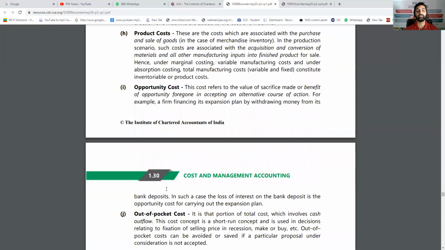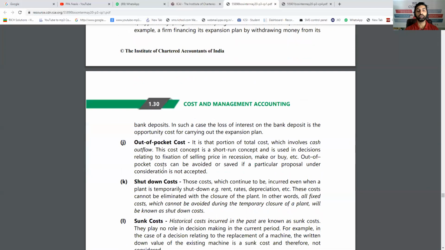Opportunity cost is the cost of the opportunity forgone. When I invested 10 lakh rupees in a machine, instead of that, if I had invested it in an FD, I would have received 10% interest. That is 1 lakh opportunity cost. Out of pocket cost means actual cash outflow, whatever you pay, which is not notional, which is actual cost. Rent actually paid is out of pocket cost.